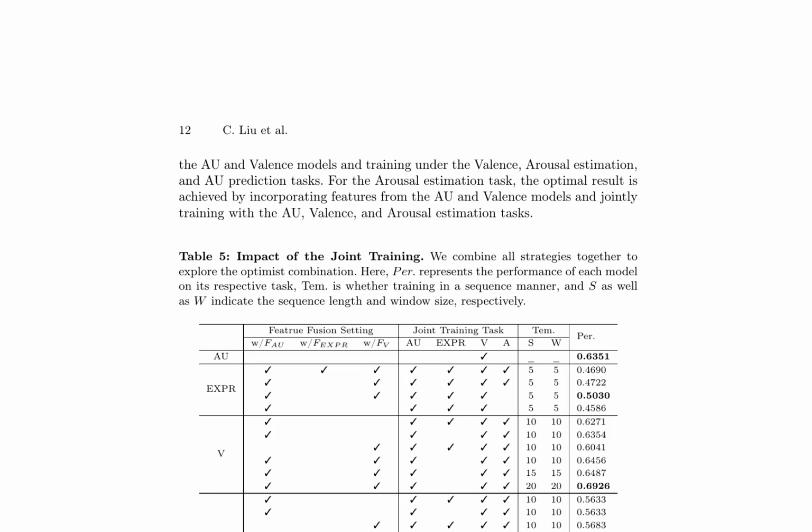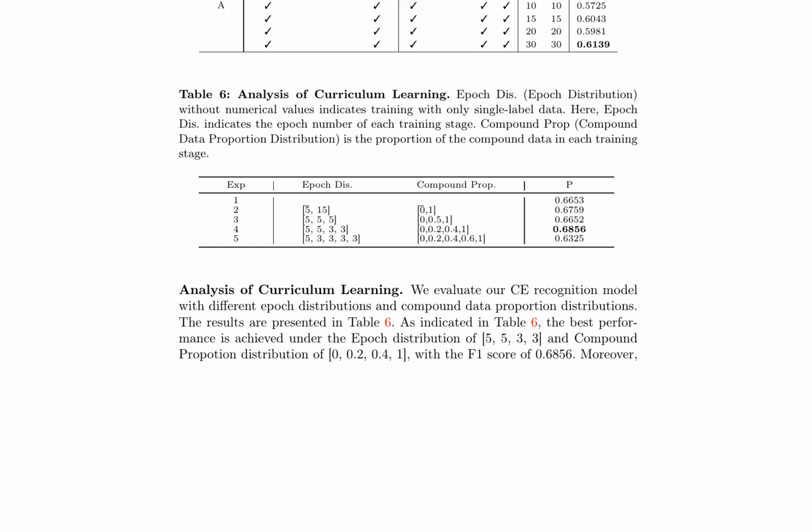The joint training strategy improves the performance of all task models, especially when combined with the temporal convergence module and feature fusion module. The paper also explores the impact of curriculum learning, presenting the best performance achieved under specific epoch distributions and compound data proportion distributions.